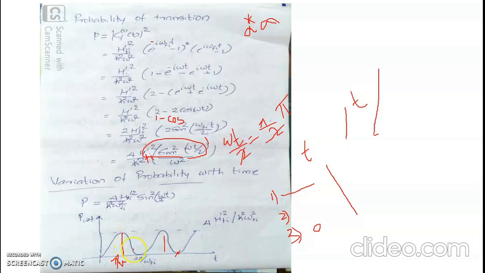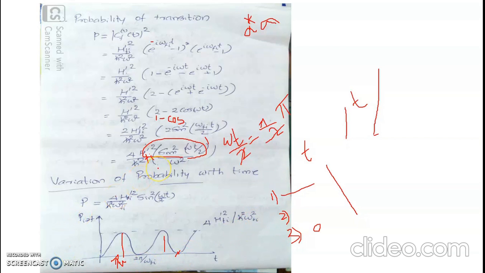After that, it falls to a value of 0 when the time of exposure is an even multiple of pi by omega, and in this manner the probability for transition oscillates between its maximum value, 4H prime square by h cross square omega square, and 0.